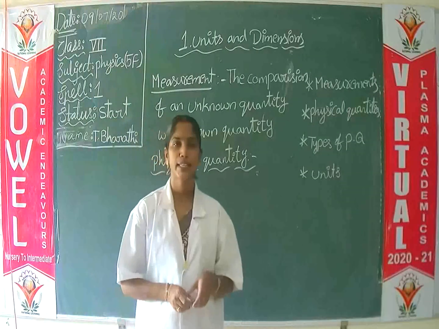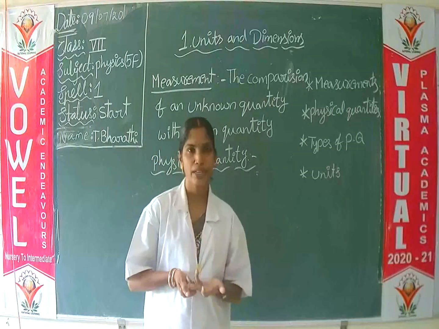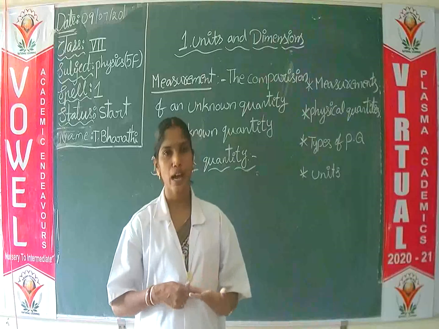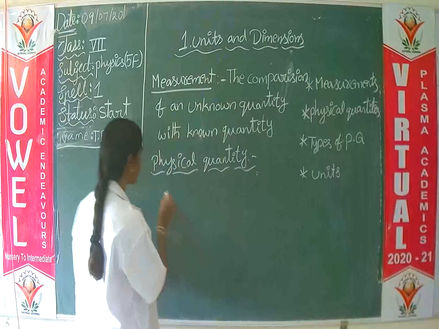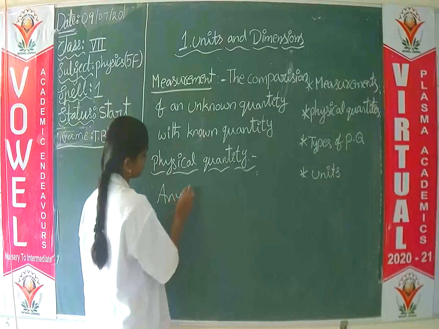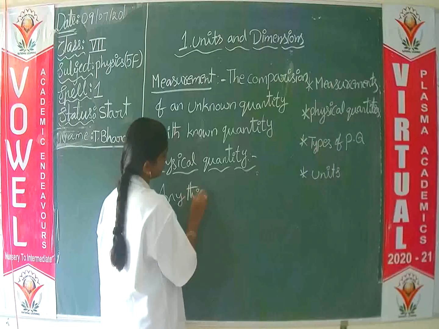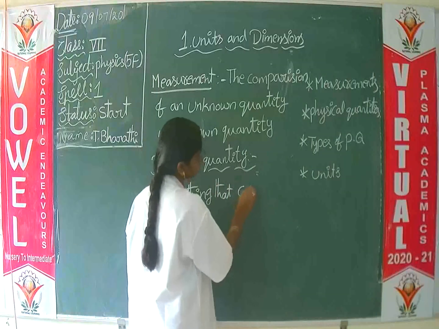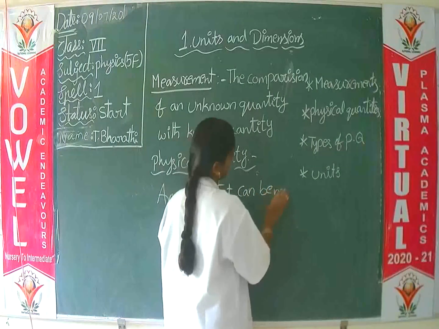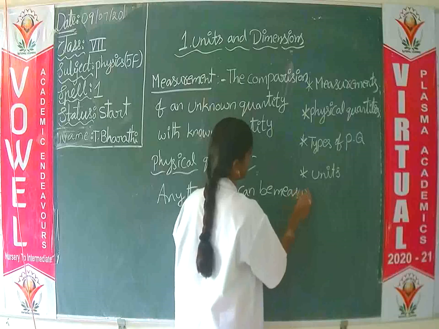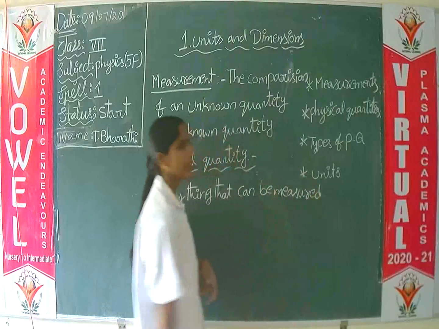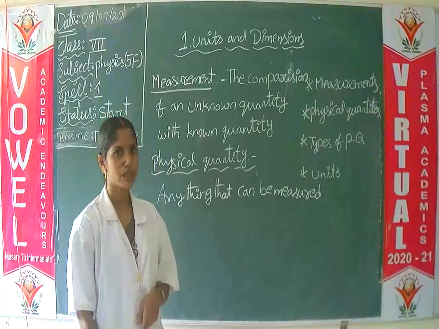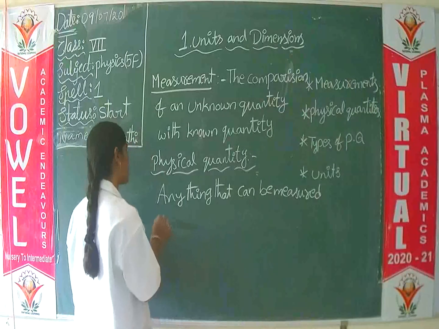Physical quantity is nothing but anything that can be measured. That is called physical quantity. Anything that can be measured. That is called physical quantity.